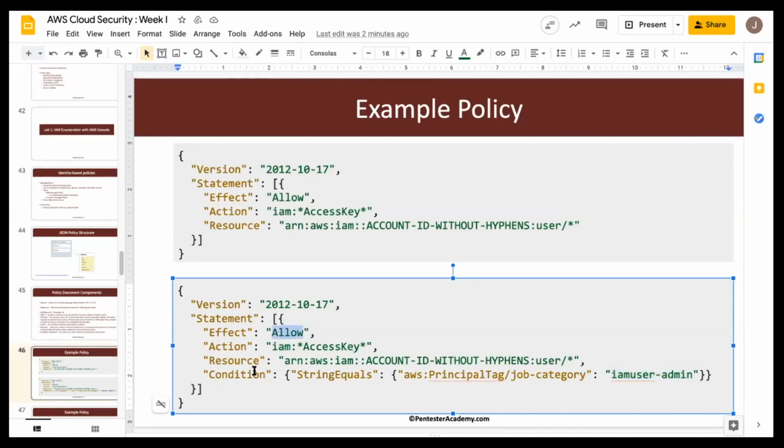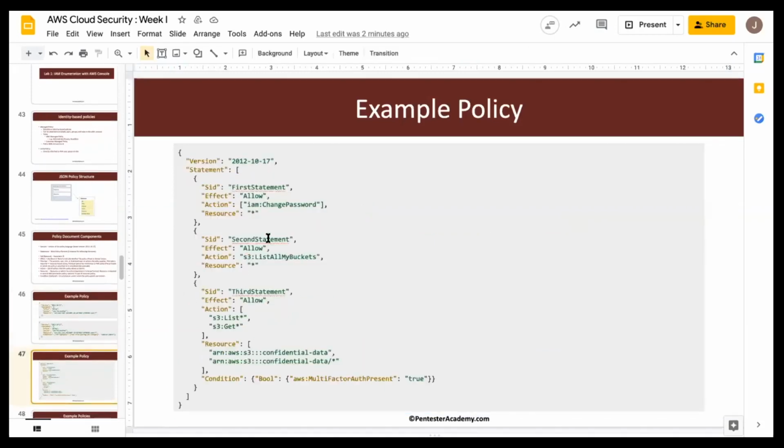So this kind of restriction can be imposed with the condition block. This says that the IAM principal, which has the tag job category and has the value IAM admin, can perform all access key based operations on all of the users. If a principal does not have this, he or she won't be able to do that.